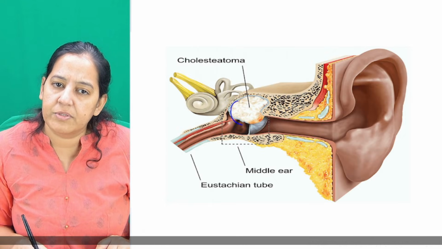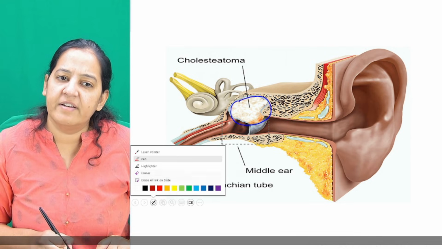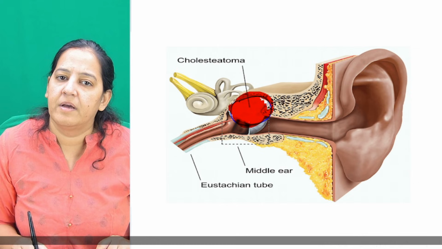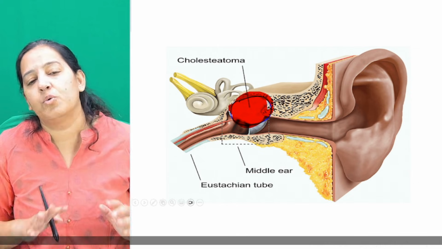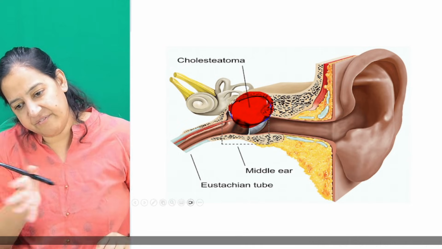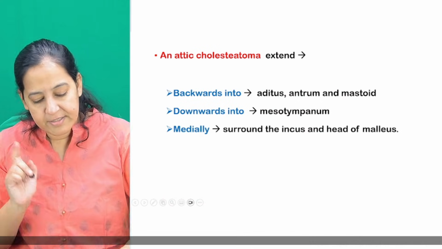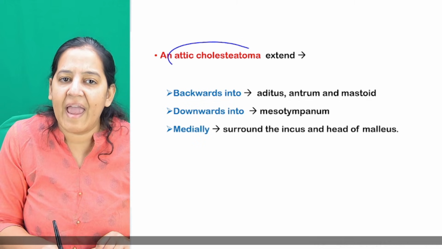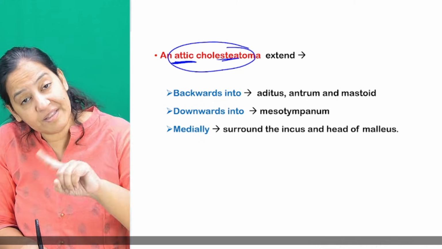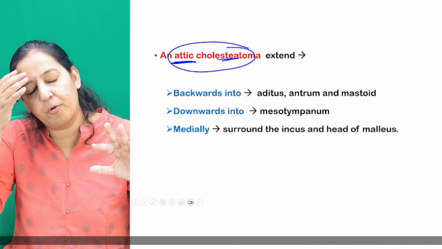Can you see, this is cholesteatoma. Wherever it comes in contact with, it will keep on destroying that thing. This is cholesteatoma in the middle ear cleft. Whatever structure it comes in contact with, it will keep on invading and destroying. It's dangerous. Cholesteatomas are more common in the attic portion, that is, the superior portion of the middle ear cleft.